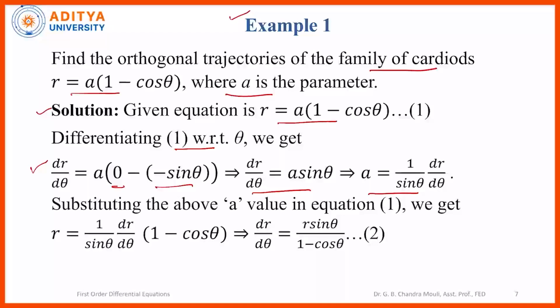We substitute this a in equation 1 and we get r equal to 1 by sin theta dr by d theta into 1 minus cos theta, or it can be written as dr by d theta equal to r sin theta divided by 1 minus cos theta. So a is eliminated, and this is the differential equation of the given family of curves 1.